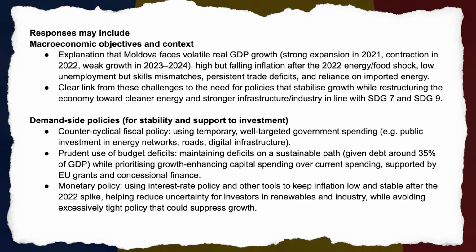Demand-side policies for stability and support to investment. Counter-cyclical fiscal policy: using temporary, well-targeted government spending, e.g. public investment in energy networks, roads, digital infrastructure. Prudent use of budget deficits: maintaining deficits on a sustainable path given debt around 35% of GDP, while prioritizing growth-enhancing capital spending over current spending, supported by EU grants and concessional finance. Monetary policy: using interest rate policy and other tools to keep inflation low and stable after the 2022 energy/food shock, helping reduce uncertainty for investors in renewables and industry while avoiding excessively tight policy that could suppress growth.